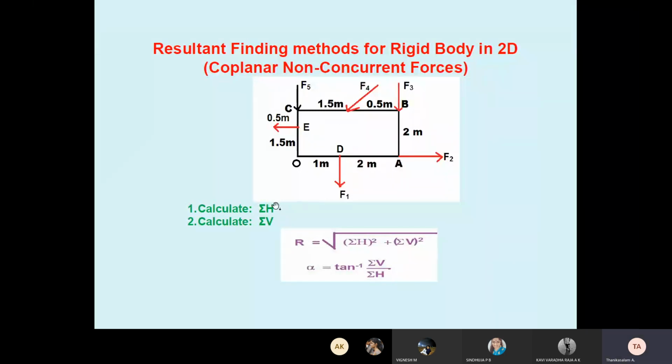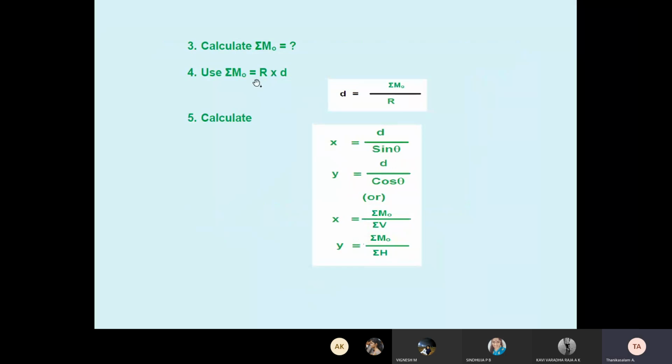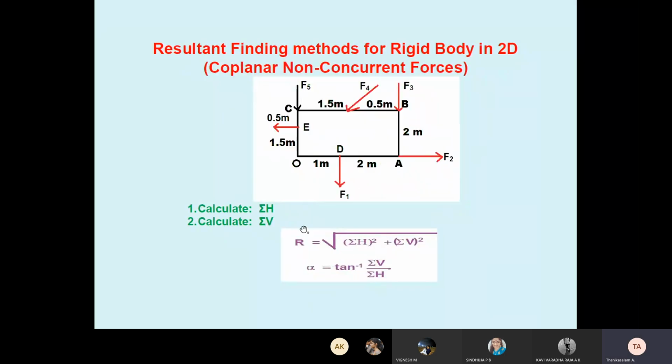So what is the resultant procedure? We have to calculate summation of H, that is all the horizontal forces, and all vertical forces, then calculate the resultant: square root of summation H square plus summation V square, and alpha equal to tan inverse of summation V over summation H. Alpha means resultant direction. Up to this, it is a particle.